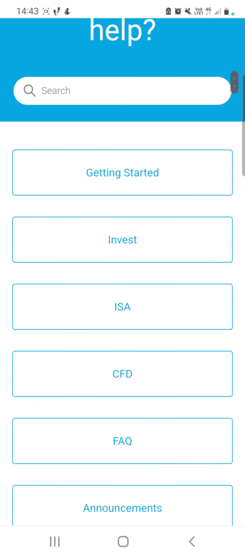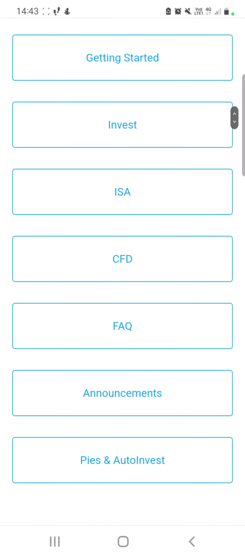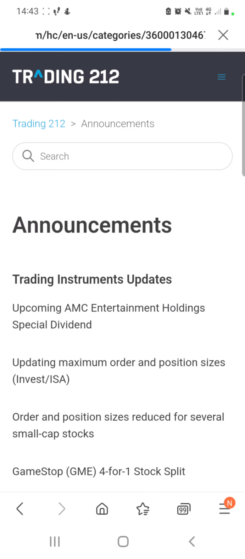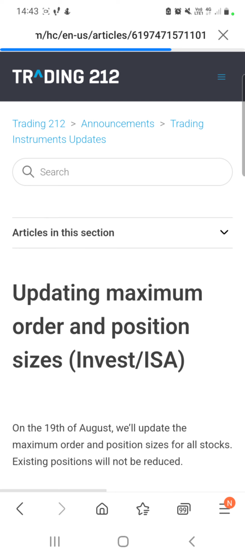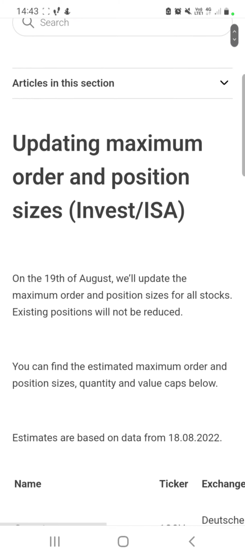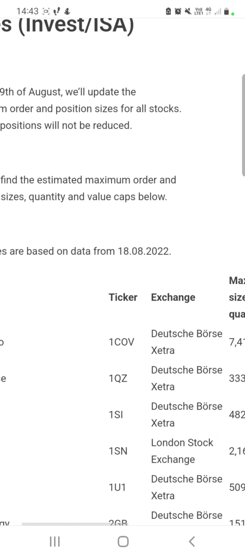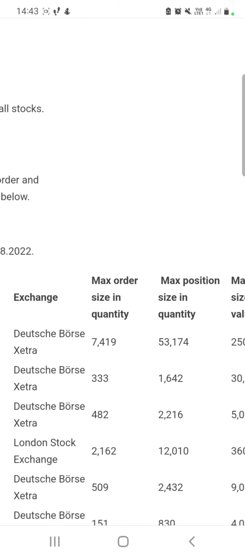But if you missed the email, or you want to see what the list was, if you go to the help center on both the app and the desktop, it'll lead you to this page here. You click on announcements, and then you can take the time to go through which stocks have been affected. It's for both the ISA and Invest accounts. It's got the name of the stock, ticker symbol, exchange name, maximum order size and quantity, and then position size and quantity. This is the number of shares.